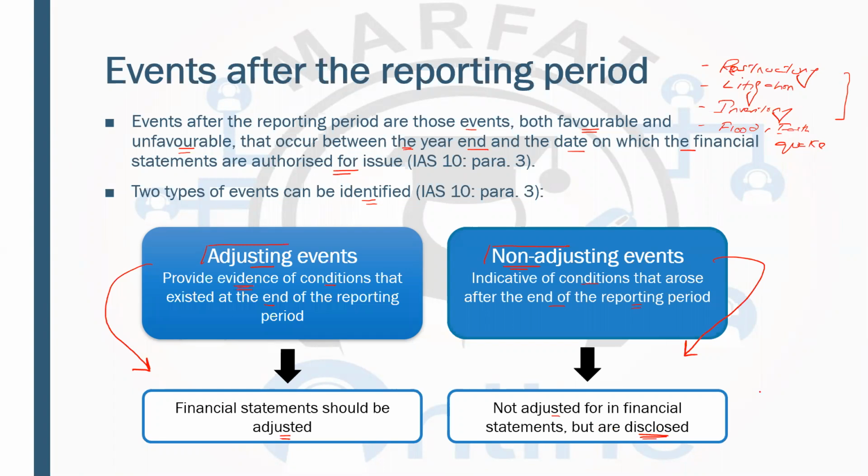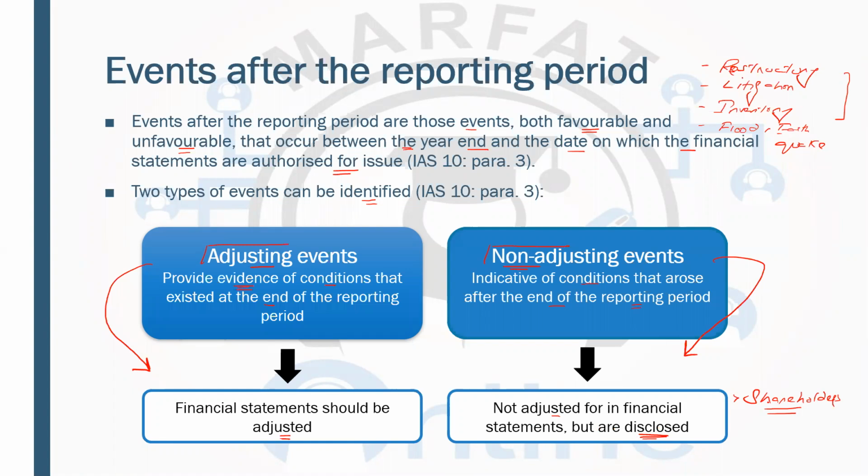Now, why are we disclosing it? We are just disclosing it for shareholders so that they know that something is coming in the next year. So we are just increasing the transparency. We are talking about more openness.